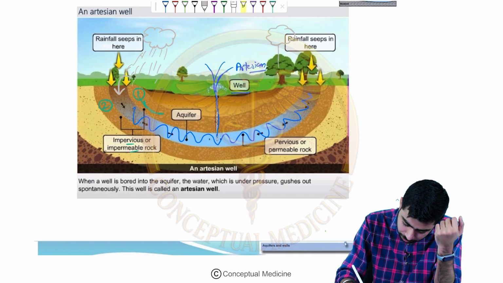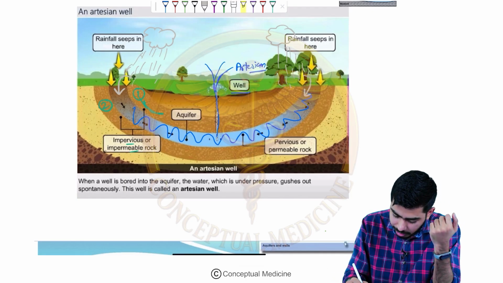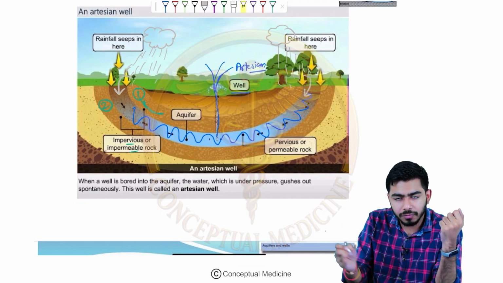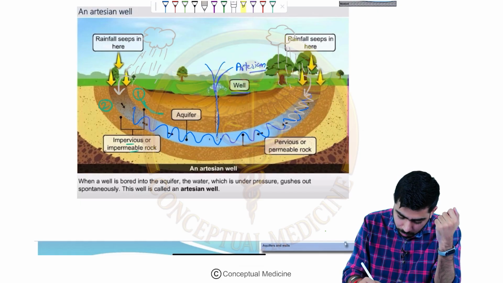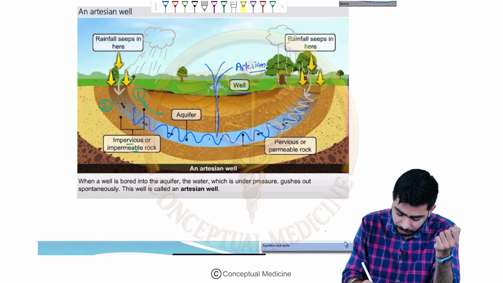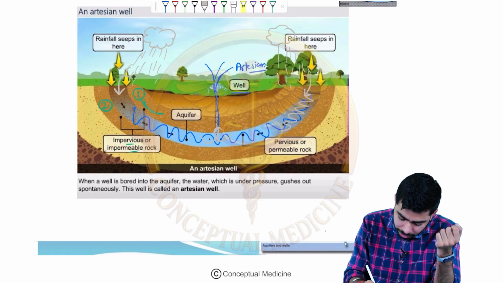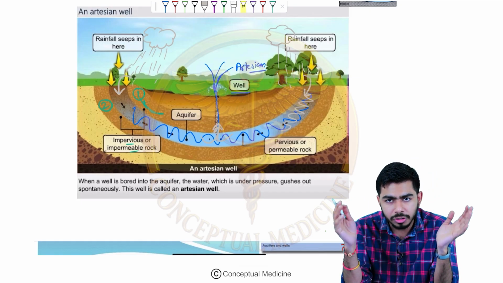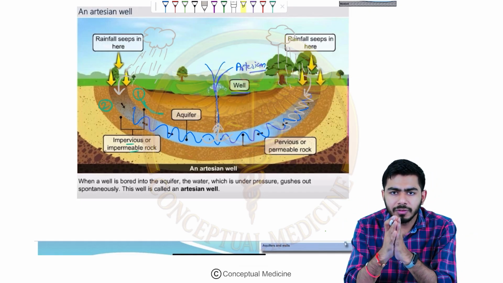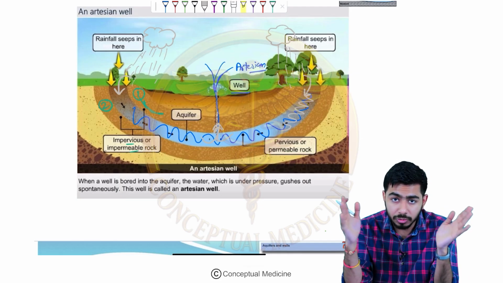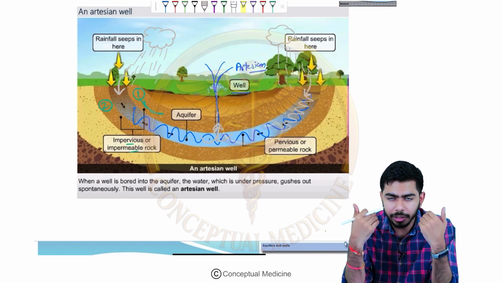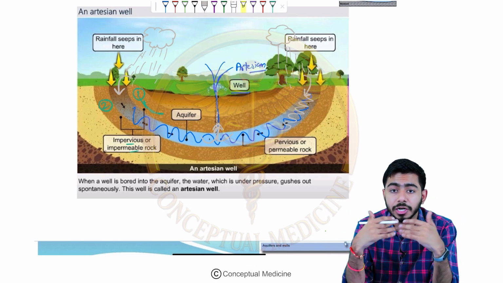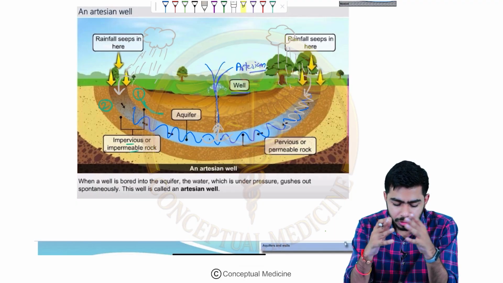And from here also the rain will be happening, and the water will be going through this particular layer, and this water will keep on recharging this particular layer of the water. And that's how this well has the water from this particular layer only. So due to the continuous recharge from the rain itself, from the clouds, this particular artesian well will have a supply of water continuously throughout the seasons, right? So that is the artesian well.